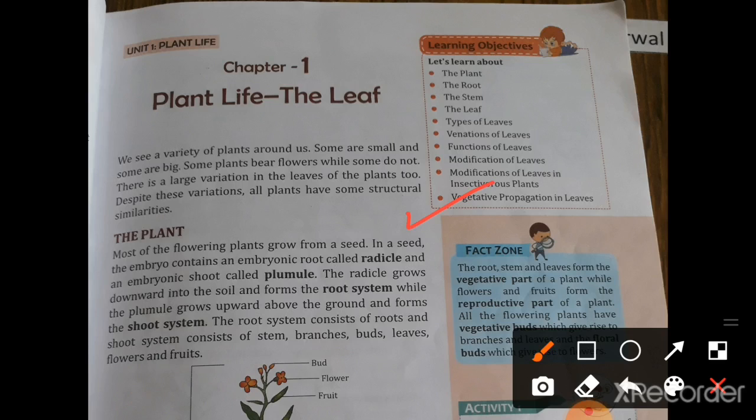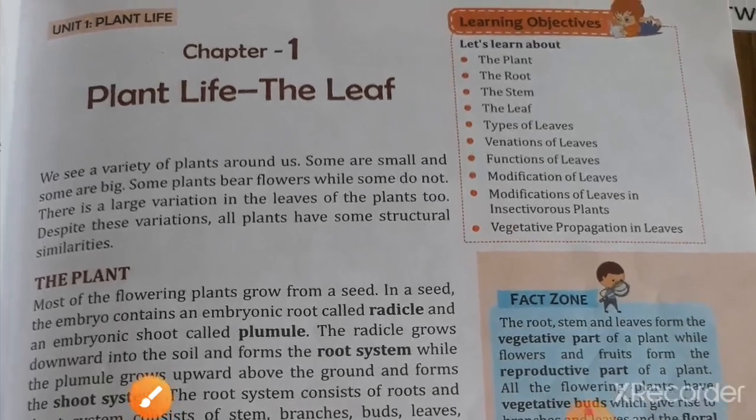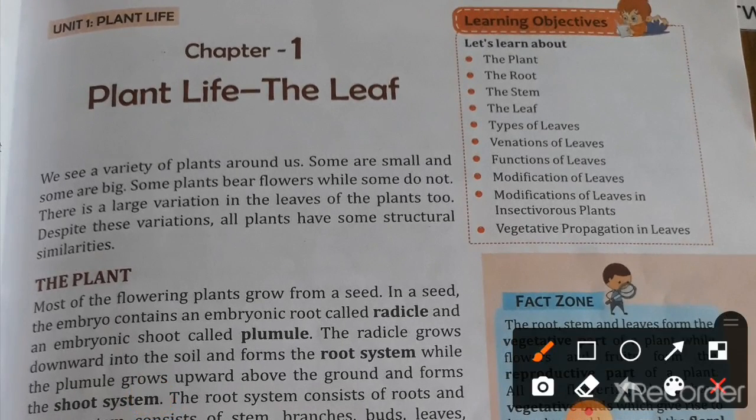Now I am going to start your first chapter explanation. Listen carefully. We see a variety of plants around us. Some are small and some are big. Some plants bear flowers while some do not. There is a large variation in the leaves of plants too. Despite these variations, all plants have some structural similarities.